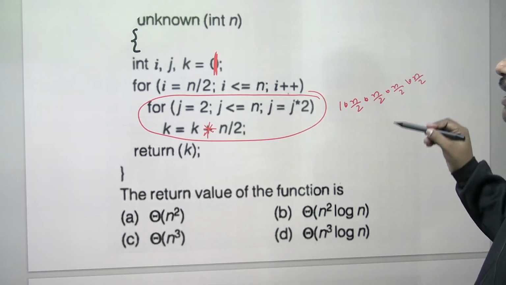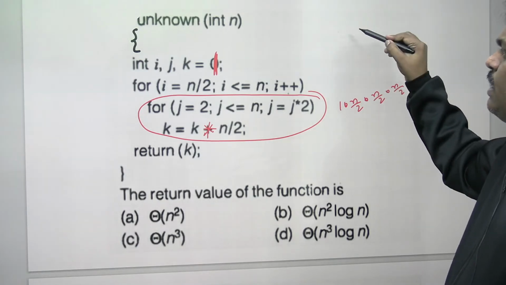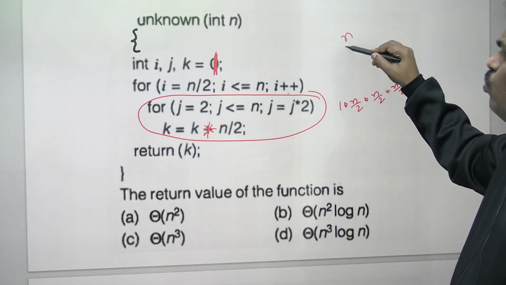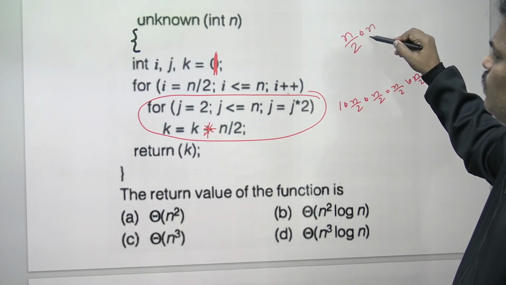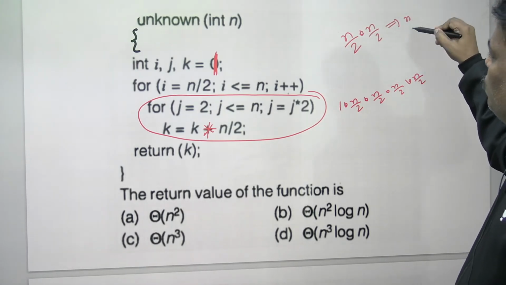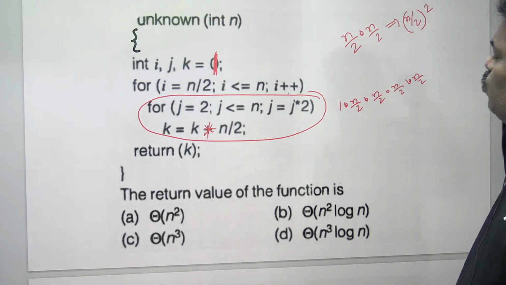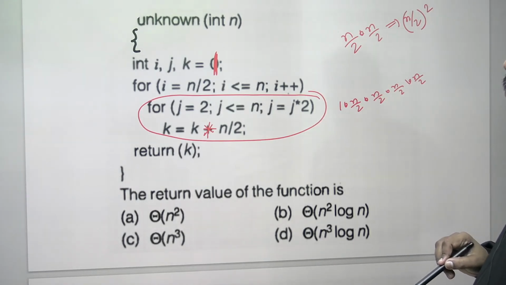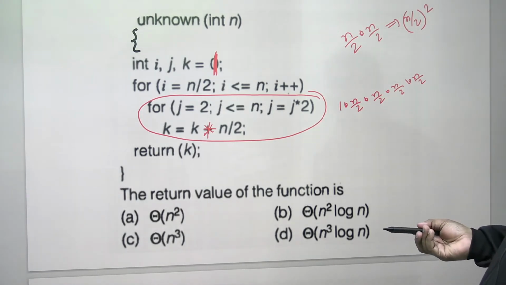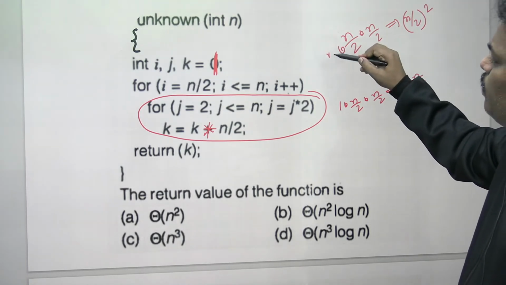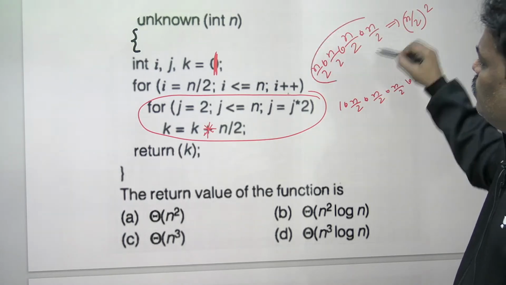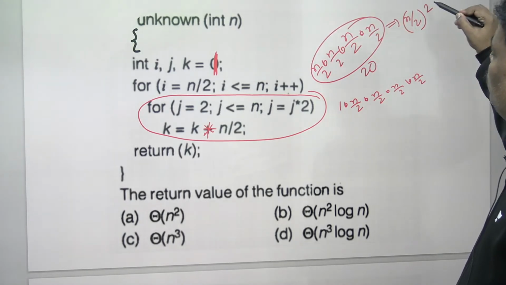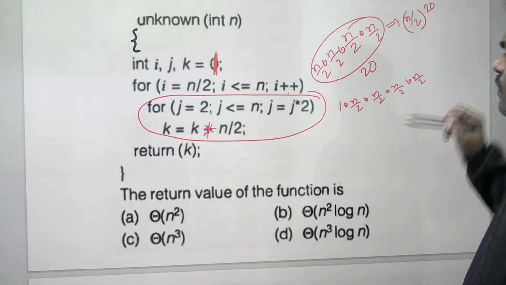So you only say, listen, 2 times N by 2 multiplied, that is N by 2 into N by 2, it is N by 2 whole square. If 20 times N by 2 is multiplied, it is N by 2 whole power 20.